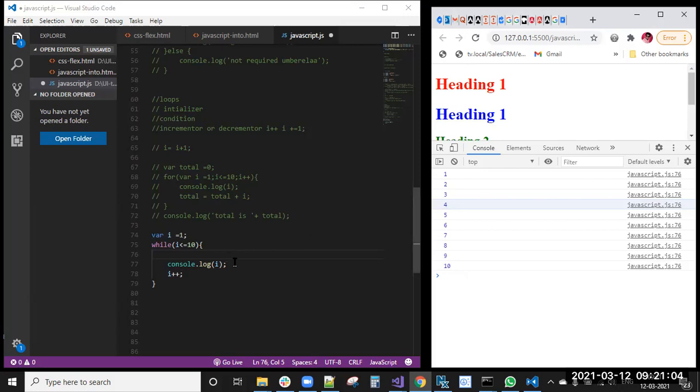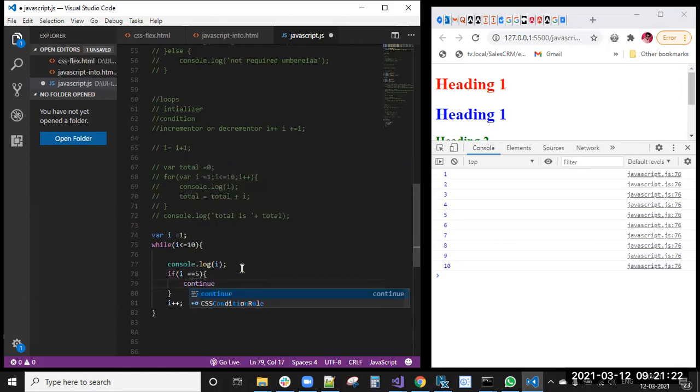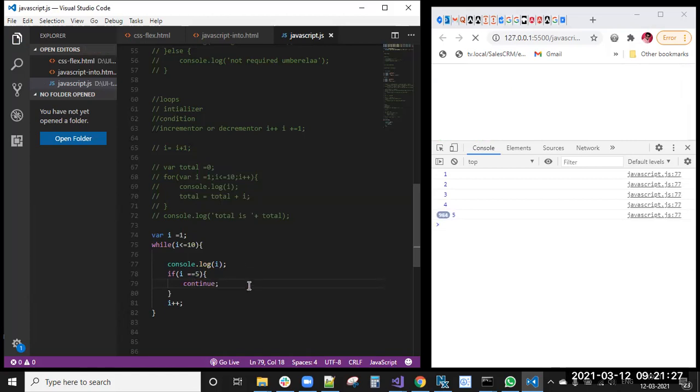Here you can write if i equal to 5, then continue. Continue. See here, continue.